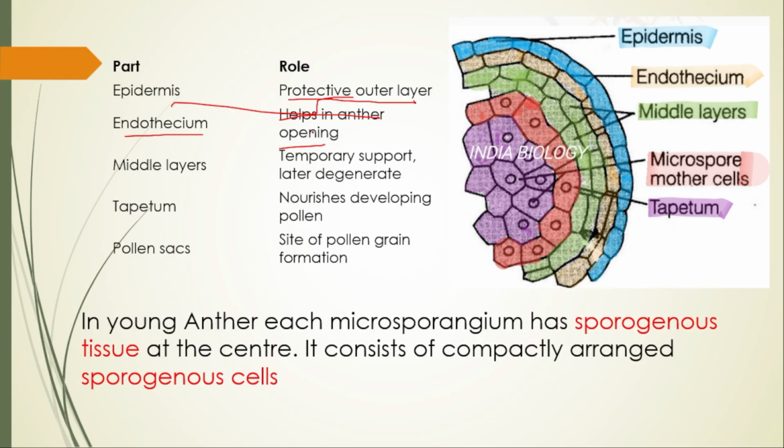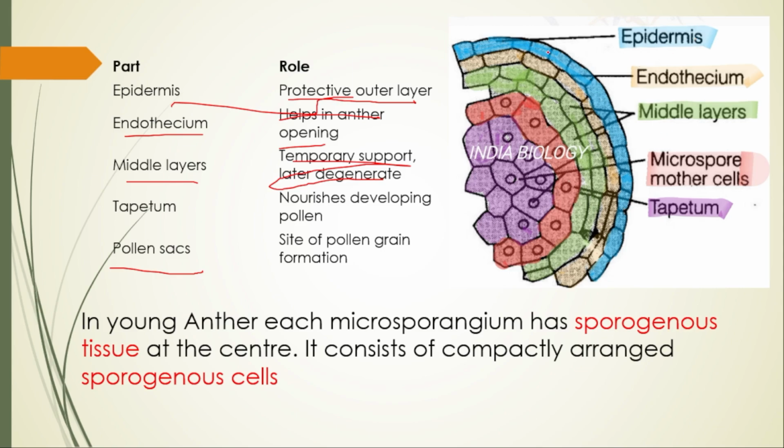So the endothecium helps in the opening of the anther. Next, the middle layer gives temporary support and later degenerates. And the tapetum, you also know, nourishes the developing pollen. The pollen sac is the site of pollen grain formation.